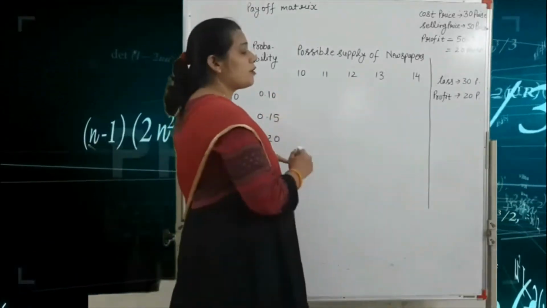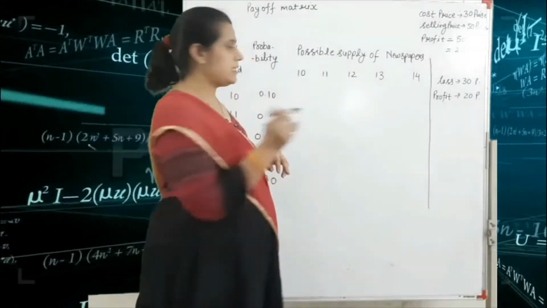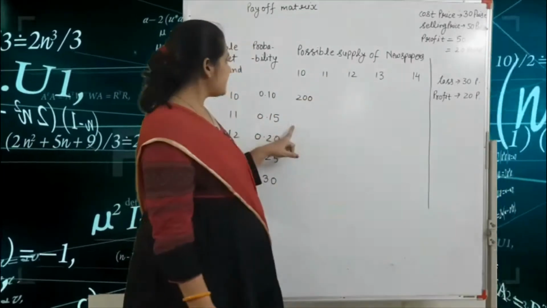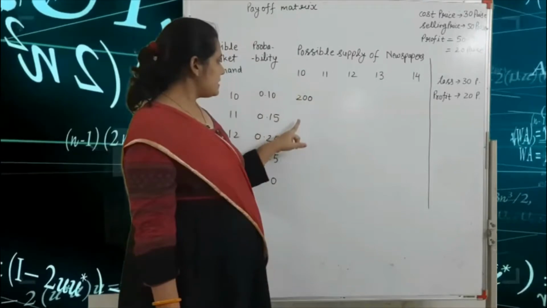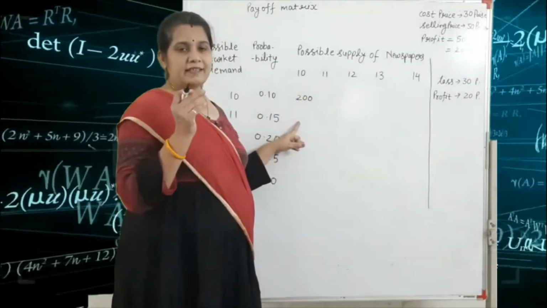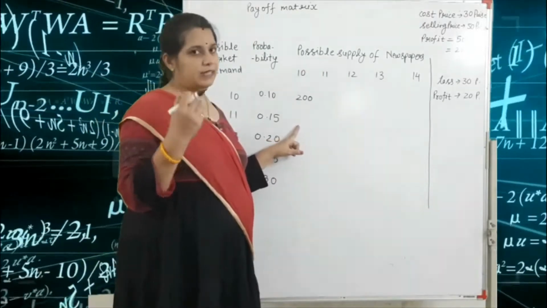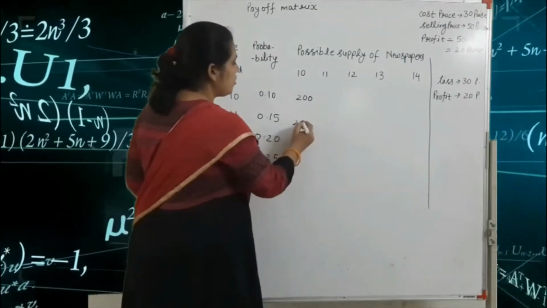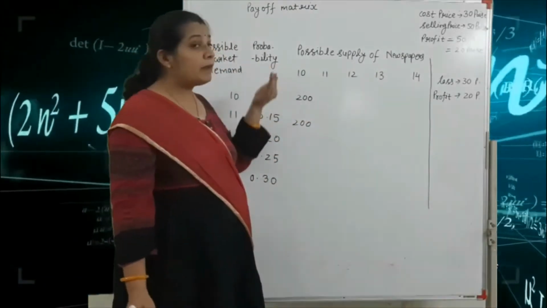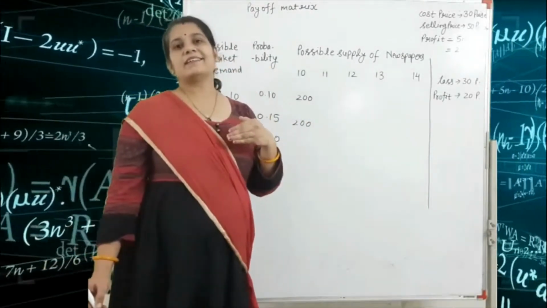So the profit is 10 into 20, that means total profit is 200. Second one: supply is 10 and demand is 11. The supply is fulfilled, so again the profit is 200, because the demand is 1 remaining. That is okay. If our supply is remaining, then we get a loss.